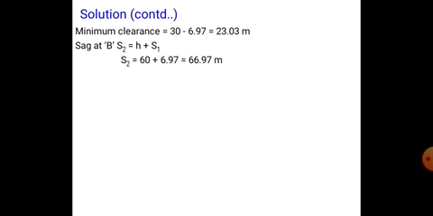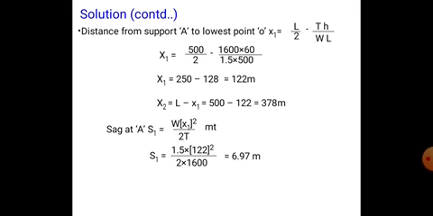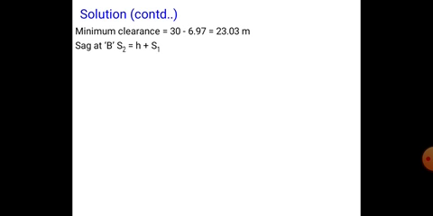So in some textbooks they have taken S1 is equal to wx square by 2t or wx square by 8t. S1 is equal to wx square by 8t is the correct one. Similarly S2 is equal to wx square by 8t. The minimum clearance is 30 meters minus S1 sag, that is 6.97 meters, that is 23.03 meters.